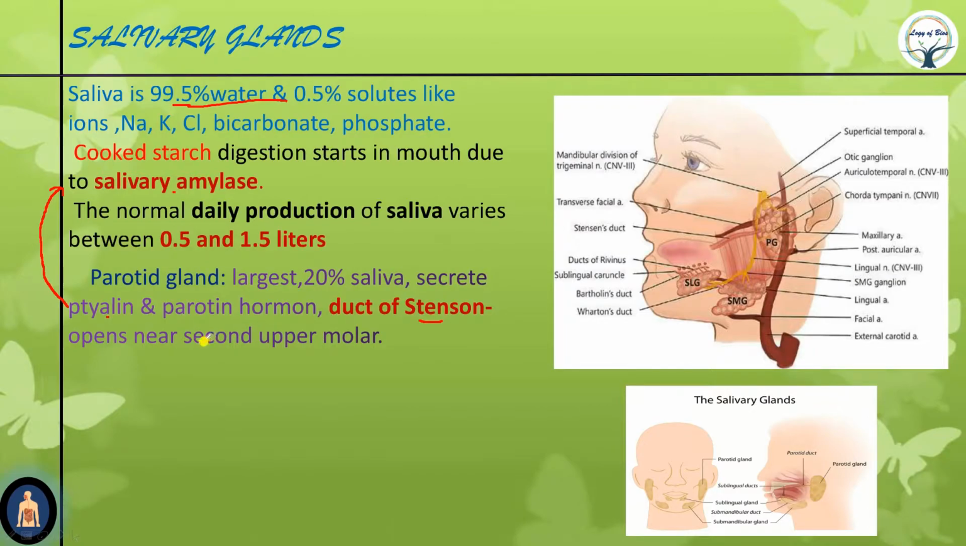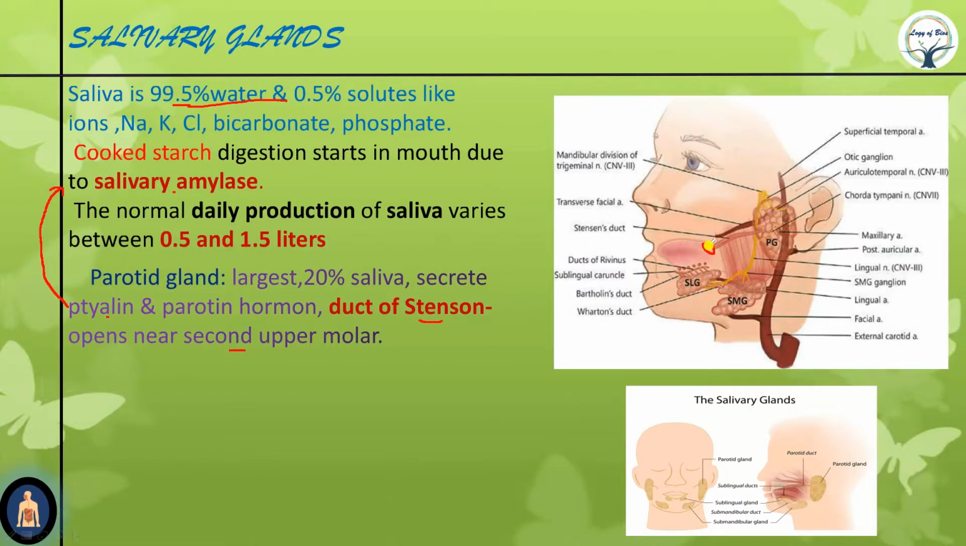It opens near the second upper molar. See here, this is the parotid gland, and the duct of Stenson is coming out from here and opening somewhere near here, which must be near the second upper molar. How to remember this? Remember St. Peter. Saint Peter was the first pope.